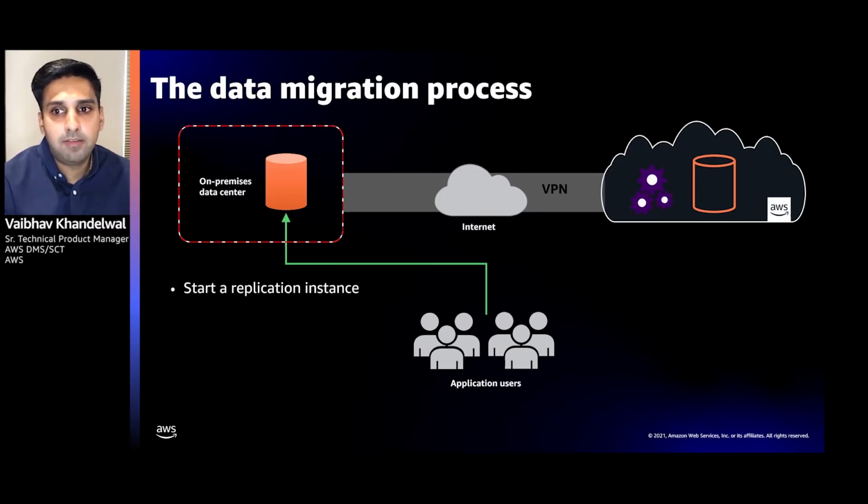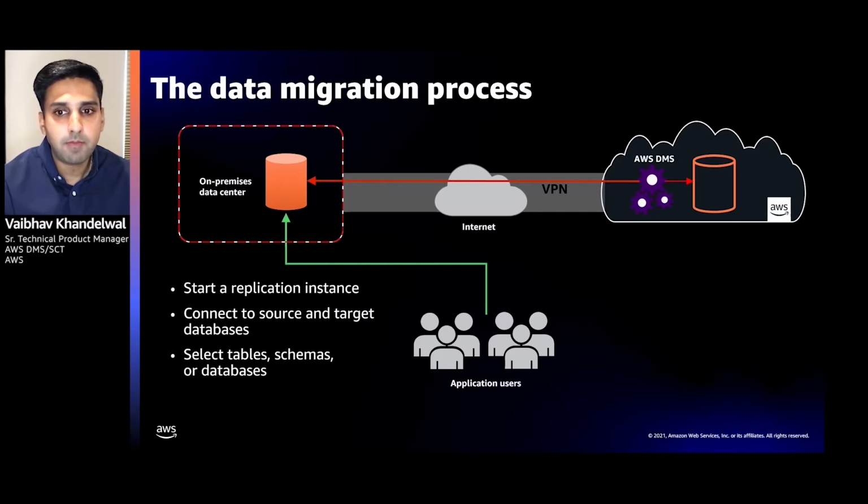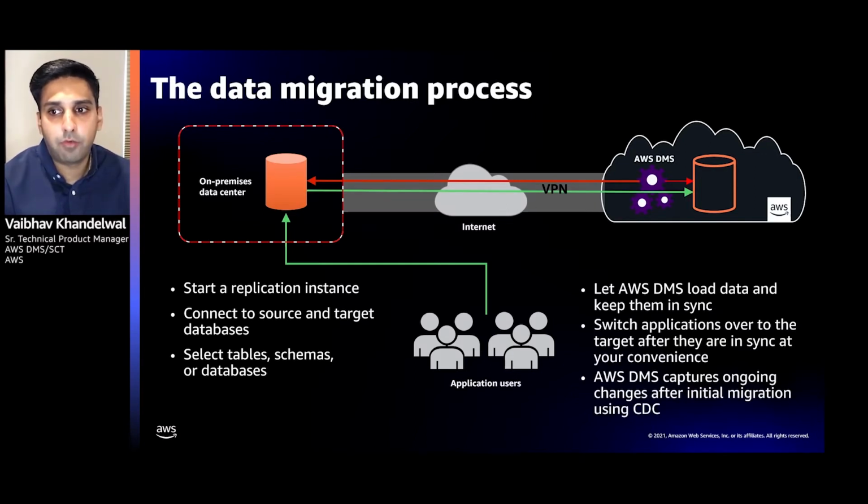Then the customer provides database connection information to connect out to their on-premises database and into their AWS database. Next, the customer will select which tables, schemas, or databases they want to migrate. And DMS will load the data and keep it in sync on an ongoing basis. We also have full CloudWatch integration, so you can see how latent your target database is. And once your database is in full sync, you can switch your application users to use the new target database in AWS.